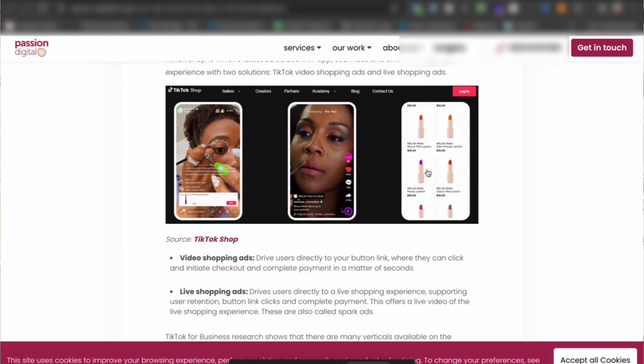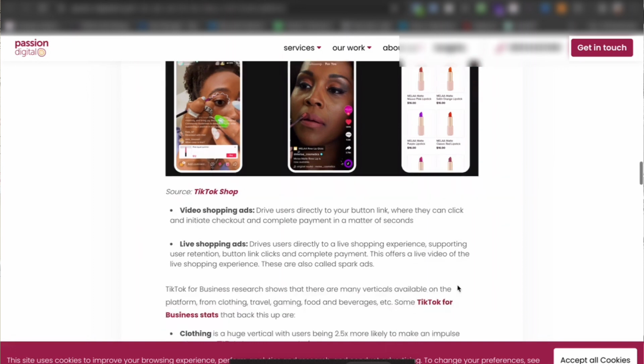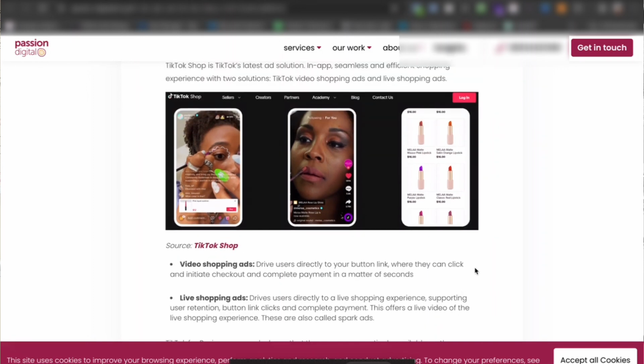So it's typically brands that have a lower average AOV that do see a lot of success with TikTok Shop, right? And again, I want to emphasize that if you're a brand that has a very expensive product, like around $70 to $80, $90 to $100, TikTok Shop may not be the best for you, right? It may not be the best for you. And the reason why is because just looking at over 5,000 data points, we've come to understand that in terms of the purchase conversion cycle, which is the length of time that it requires an individual to see a product and purchase the product, right? And so typically when an individual sees a product,